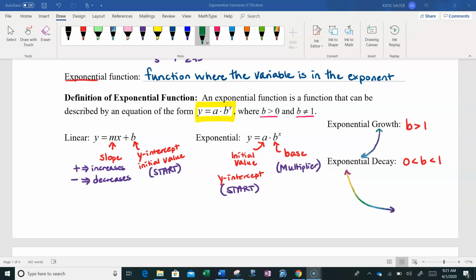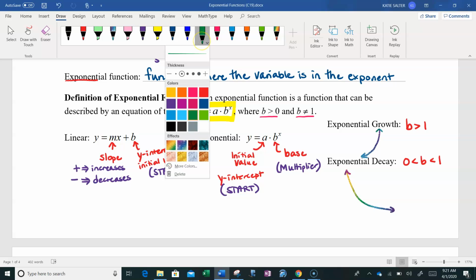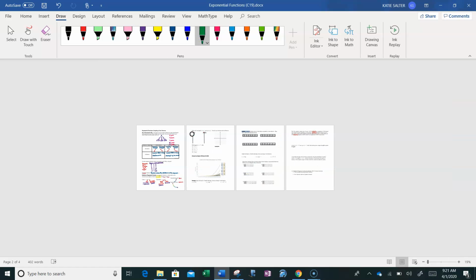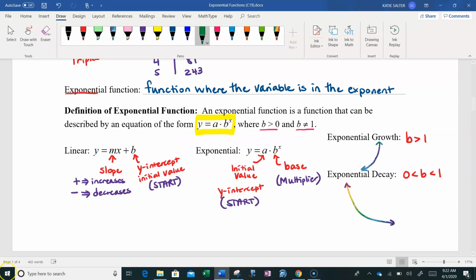So going back to what I was saying earlier about exponential increasing functions versus exponential decreasing functions. Anytime that multiplier is a number greater than 1, so in other words, the base is greater than 1, your exponential function is going to grow. It is going to increase. So we call that exponential growth. Think about it. If you multiply by 2 over and over and over again, whatever you have is going to double. If you multiply by 5 over and over and over again, it's going to be 5 times what it was. So it keeps getting bigger and bigger.